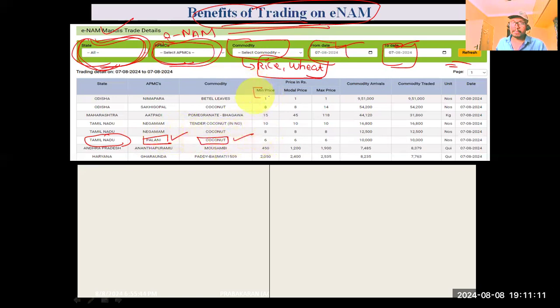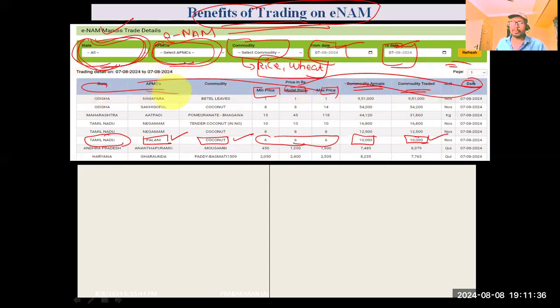So the minimum price, model price, and maximum price, all this information was available in the portal. Along with that, the total number of commodities that was coming to the market, the total number of commodities available for trade, and the date on which the particular commodity was available. All this information was available in the eNAM portal.